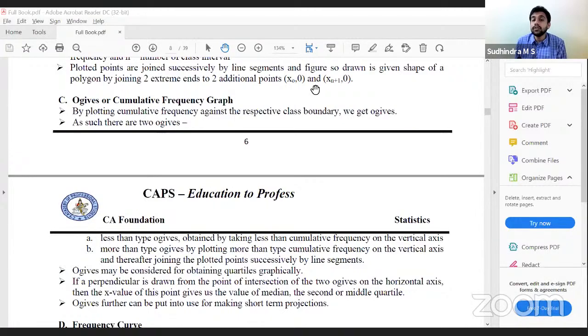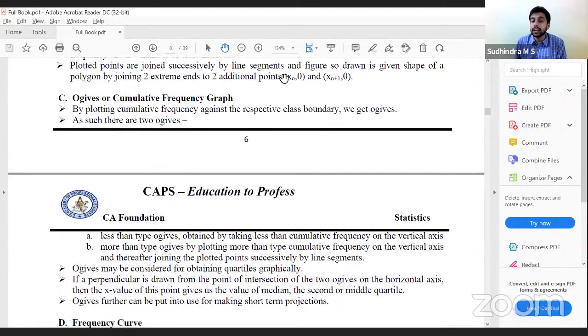Using ogives, we can calculate quartiles; easily, we can calculate the median. How do we calculate the median? We have the more than cumulative ogive and the less than cumulative ogive. How do I calculate the median? Point of intersection: the intersection of less than and more than. Draw a line; this is the median.